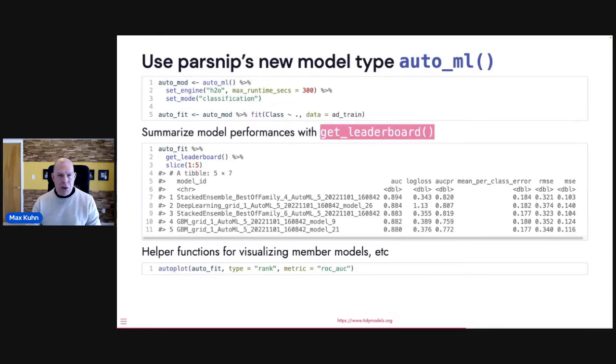And then as that goes, you can query the leaderboard. And in this particular case, I don't know if you can read it, but its best model is a stacked ensemble. And the second best is not a simple deep learning model, but a single deep learning model, which had about the same performance. So this will help you understand whether you should maybe use an ensemble or use an individual model and make those trade-offs.